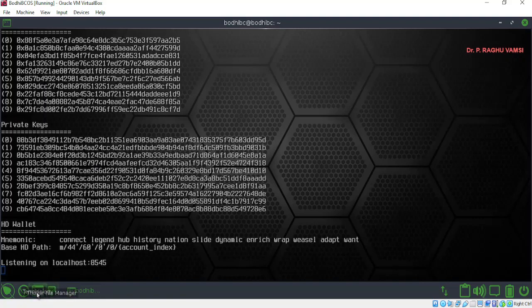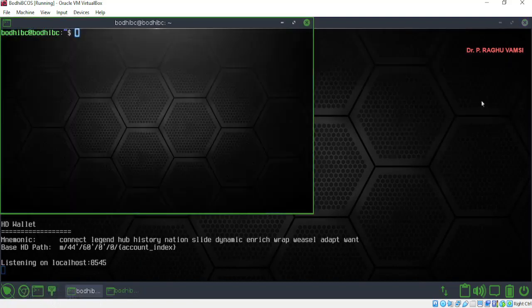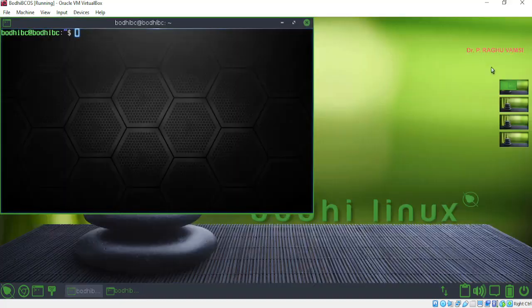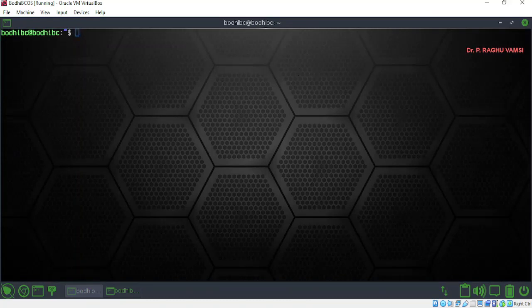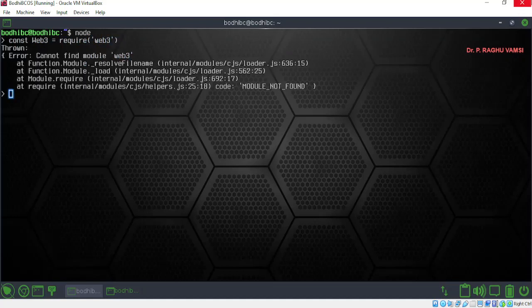Now open another command prompt. Just minimize the test RPC command prompt because it is running in the background. Now open another command prompt and just type node. const web3 = require('web3'). It is giving you an error. What is the meaning of this? It was installed globally, so it is unable to locate where the files are.